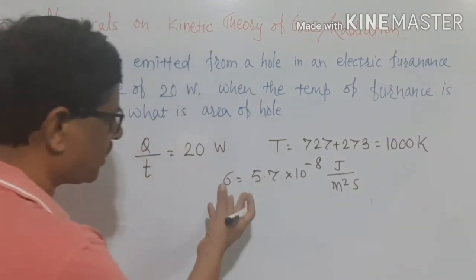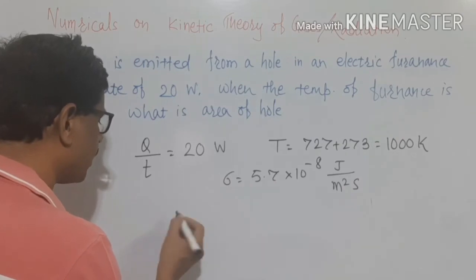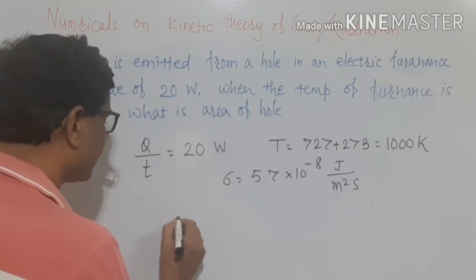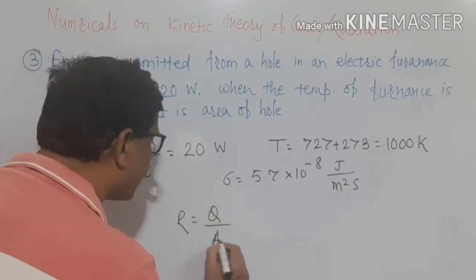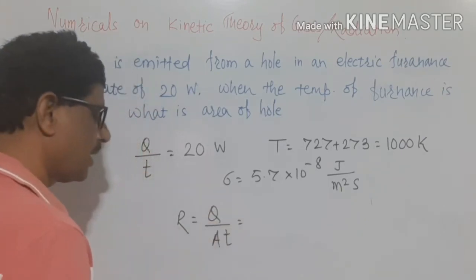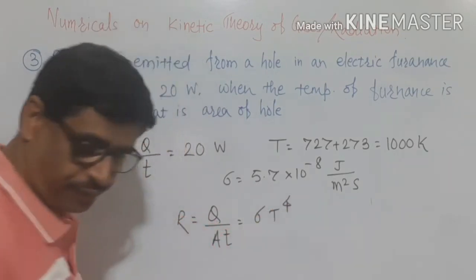Therefore we will take it as 5.7. Again, by Stephen's law of radiation, the quantity of radiant heat emitted per unit time per unit area is equal to sigma T to the power of 4.